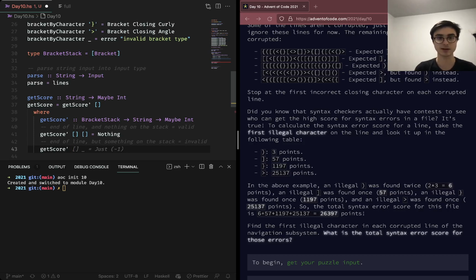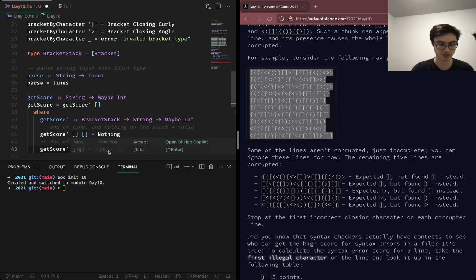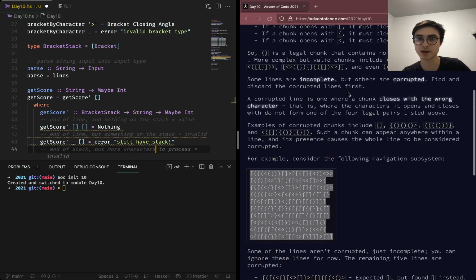If there is something on the stack, so if we run out of string but we're still expecting to be inside brackets, which I don't think will probably happen, but we'll cover this case, it is going to be an error. Still have stack. If we have end of stack but more characters, that's okay, right?